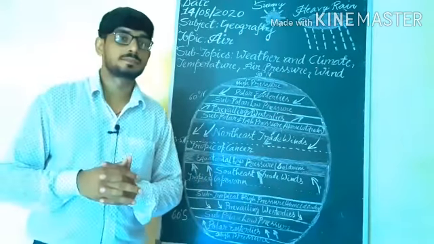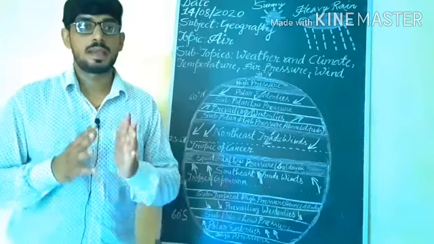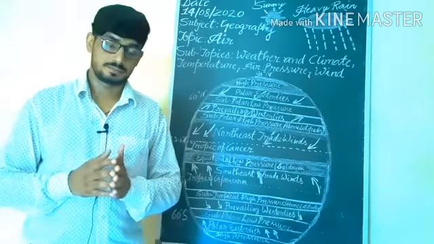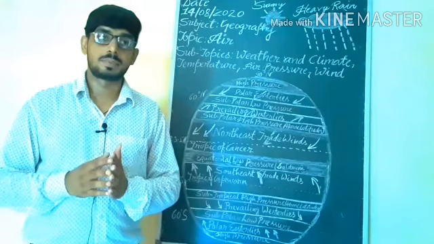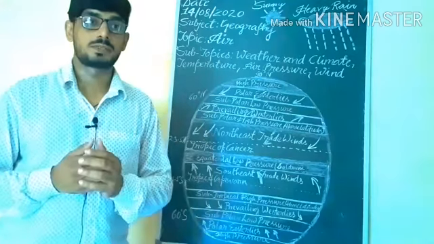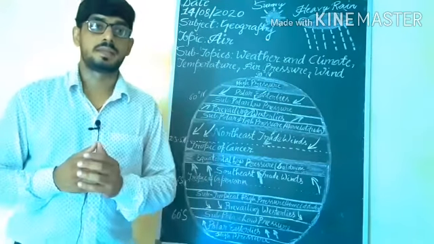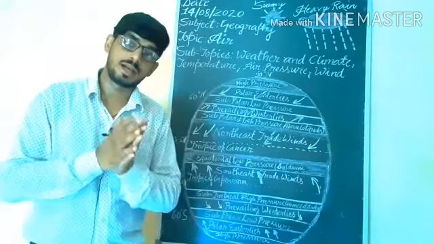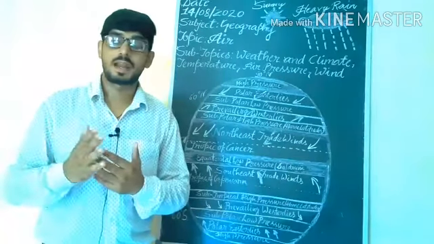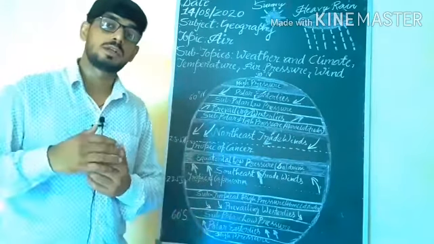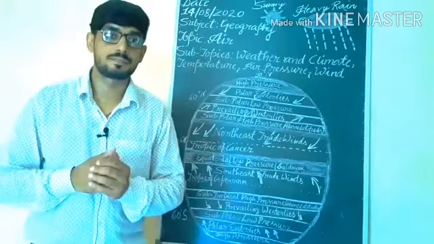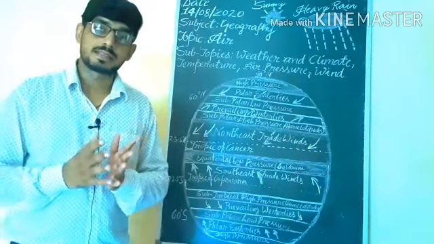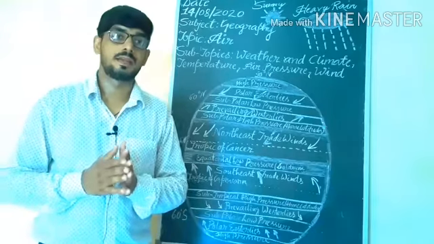Students, you know that in areas where temperature is high, means that it is too hot, the air gets heated and rises. The air goes upside towards the sky and rises, and afterward this creates a low pressure area.